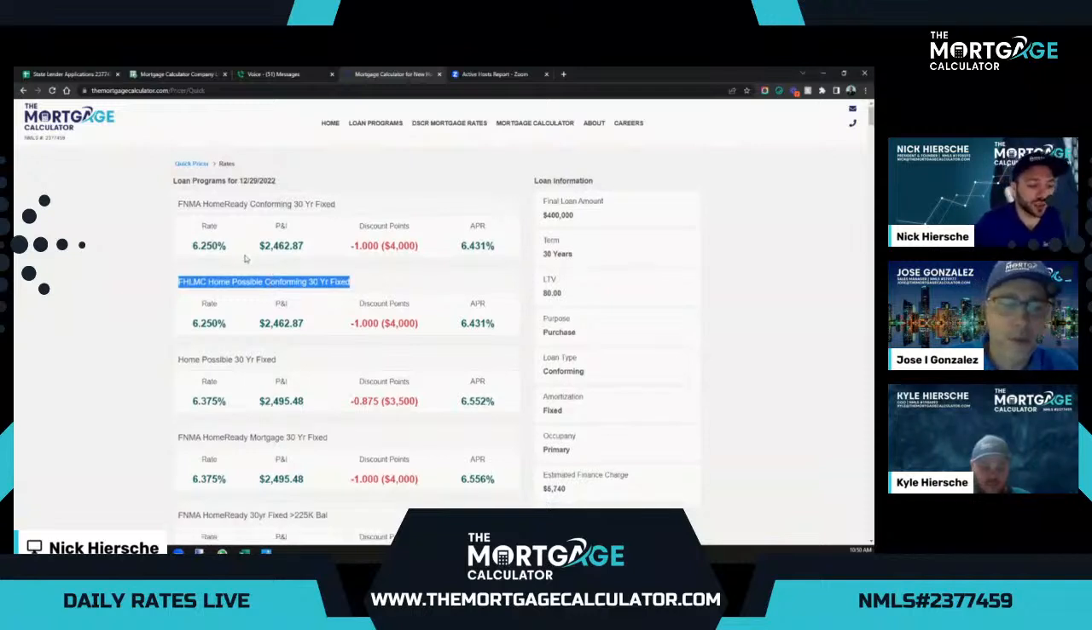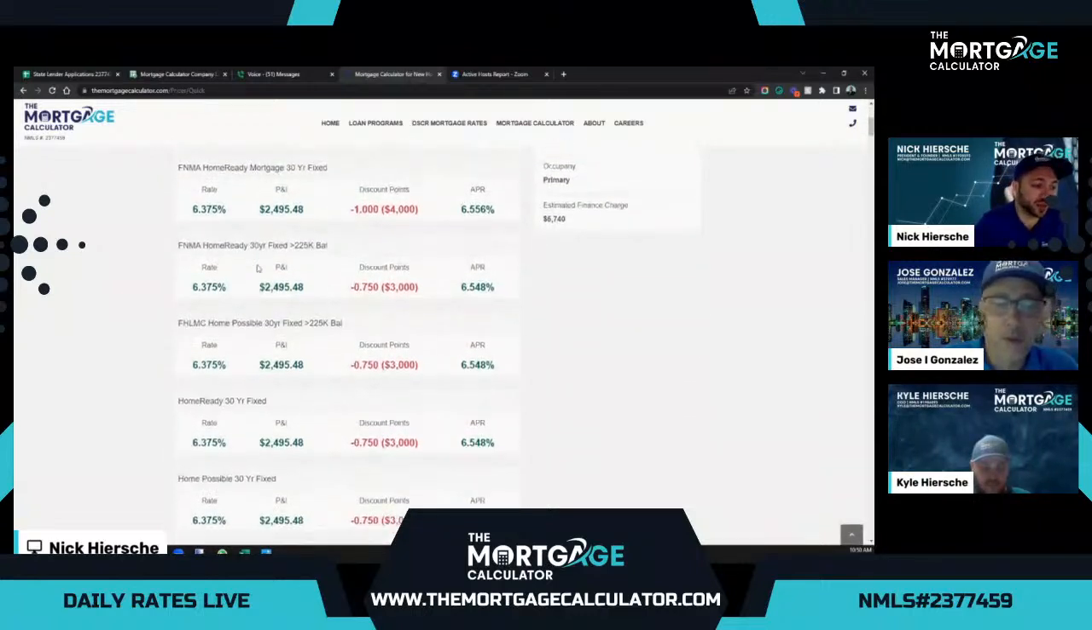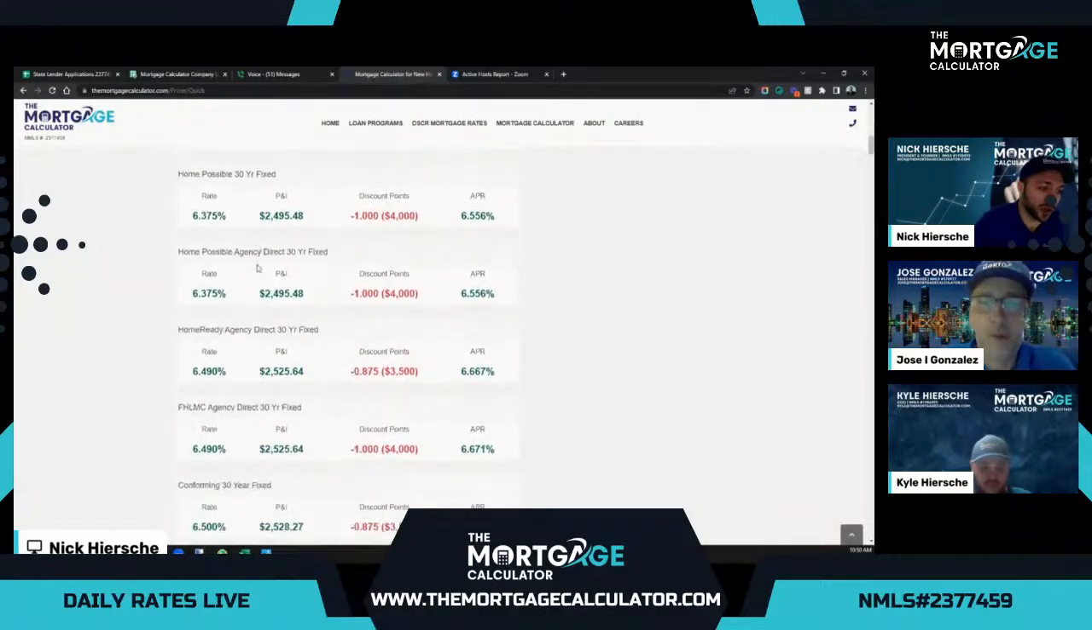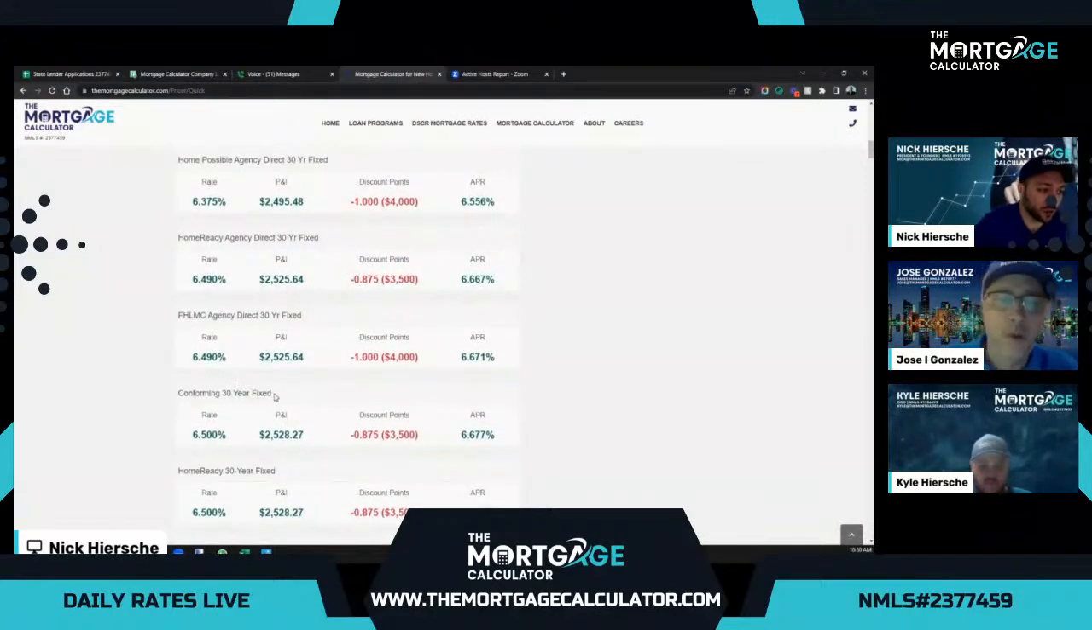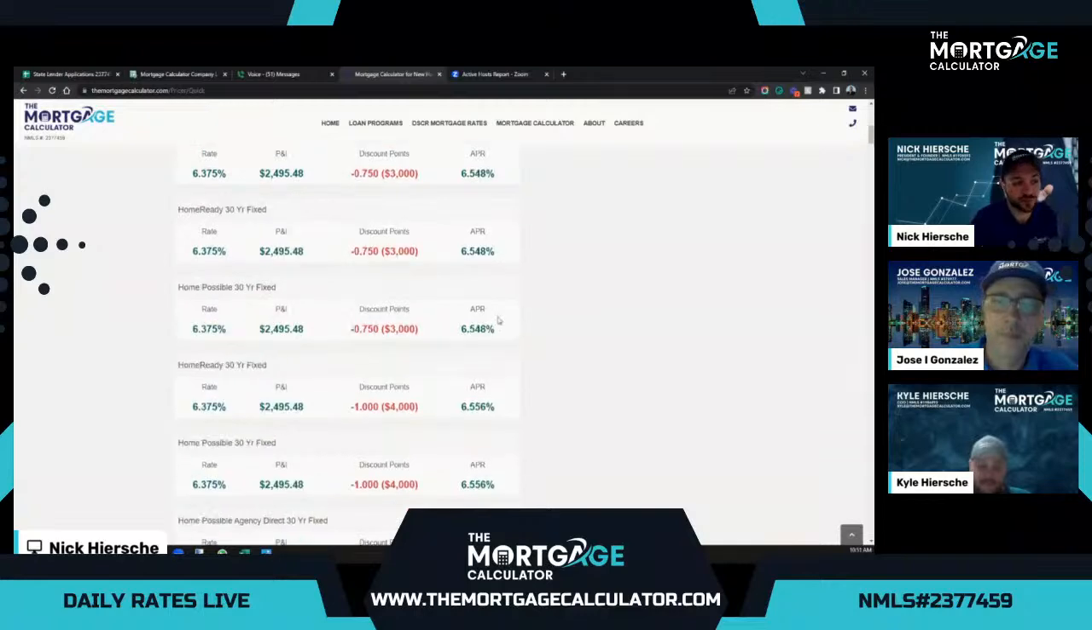So let's go ahead and scroll down to the standard program and see what the best combination of a standard conforming 30-year fixed is. Looks like we're right about a 6.5% rate here for this option, or a 6.49 for this option. So these are great options for our borrowers that qualify conventional.